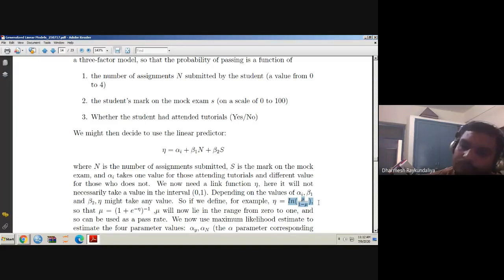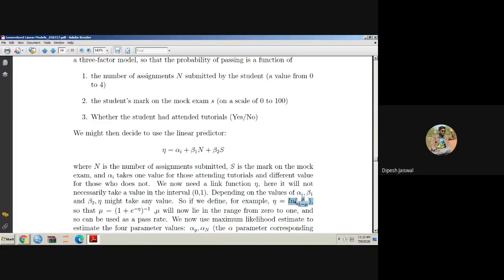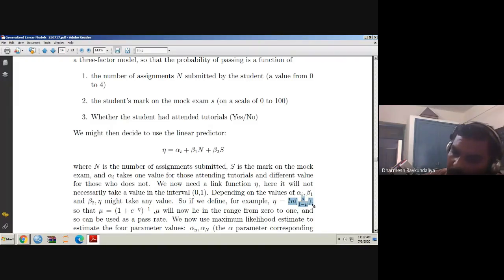Now this transformation can be compared with eta, the linear predictor. Both values are on the real line, minus infinity to infinity. So this transformation helps you convert the expected response from 0 to 1 to the real line.